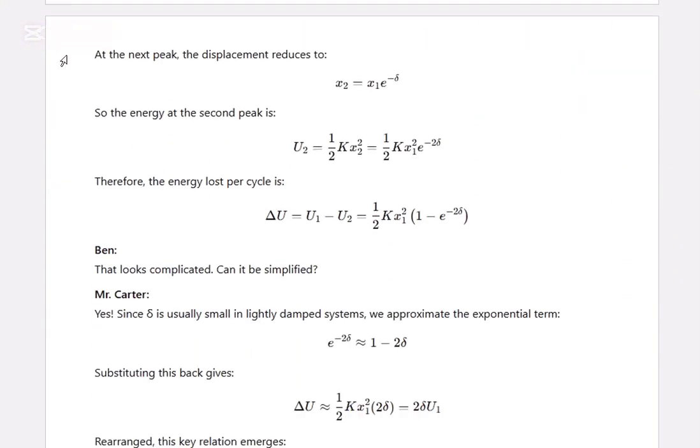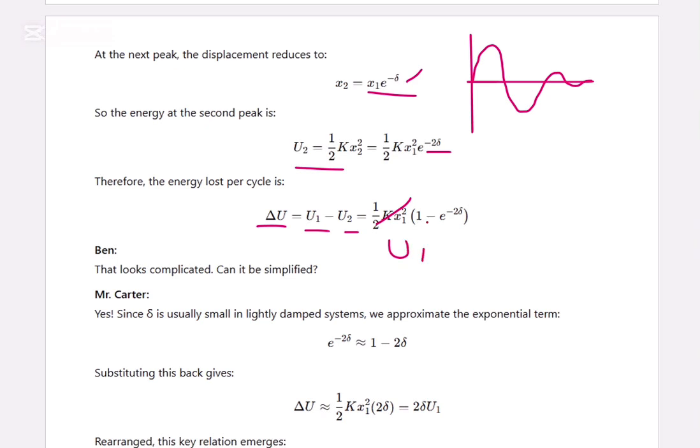For the next peak, x2 is x1 e power minus delta. If you see, the first peak is x1, the second peak is x2, and then the peak x3. So these are exponentially decaying. That's why we can write x2 as x1 into e power minus delta. So we can write U2 as half k x2 squared, that is half k x1 squared into e power minus 2 delta. So delta U, the energy lost, is U1 minus U2. Taking half k x1 squared as U1, it is U1 into 1 minus e power minus 2 delta.